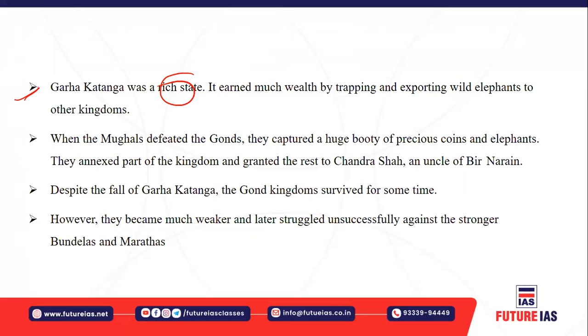When the Mughals defeated the Gonds, they captured huge booty, because every kingdom, when they defeat another kingdom, used to loot. They captured huge booty consisting of coins and elephants, right? And they annexed part of the kingdom, and granted the rest to Chandra Sah, who was the uncle of Bir Narayan, right?